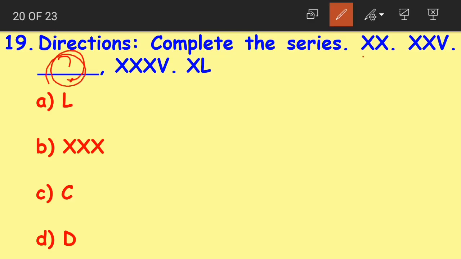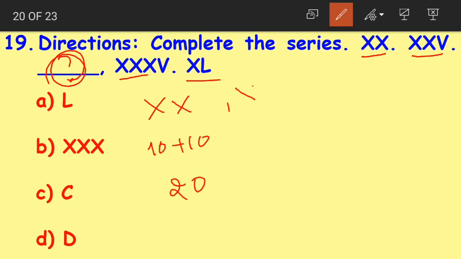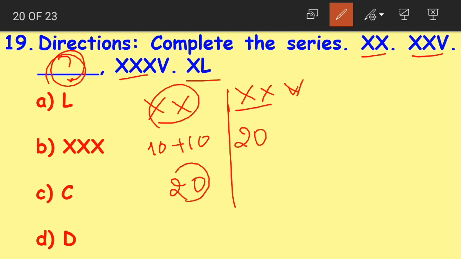To find out the missing number, the first step would be to convert these Roman representations into Arabic numerals. The first one we have is XX. What does XX mean? XX means 10 plus 10, which is equal to 20, right? The next one is XXV. Again, as we know, XX means 20. Just now we have done, right? XX means 20, then plus V means 5. So 25. Then we don't know the third one.